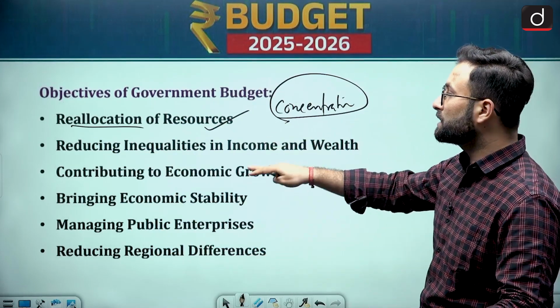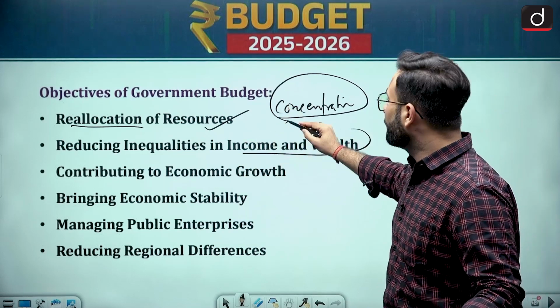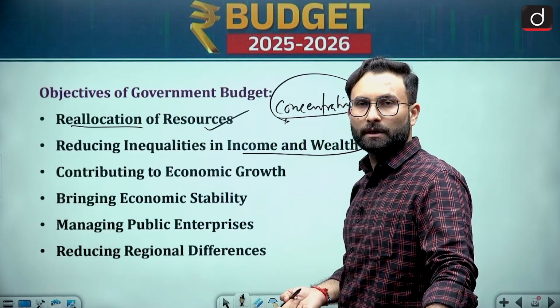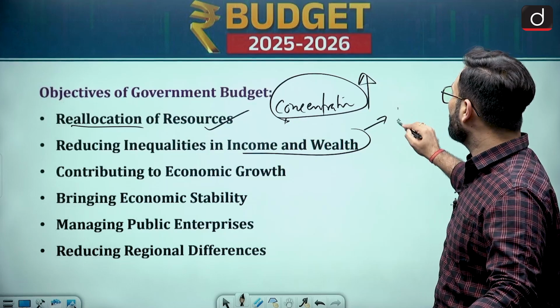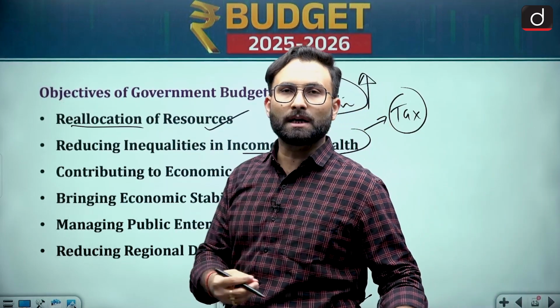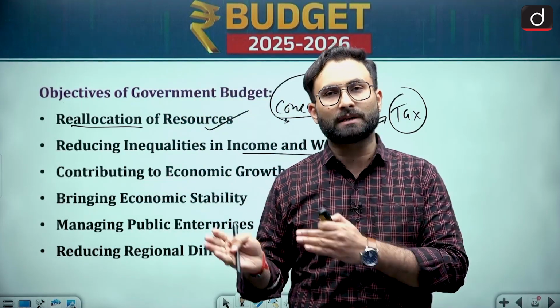Coming to the next one, reducing inequalities in income and wealth, which we have just discussed. If concentration goes on increasing, that will lead to inequalities in society. So in the form of taxes, we have a progressive taxation system, wherein a person who is earning more will pay more tax. That kind of taxation system is called the progressive taxation system.